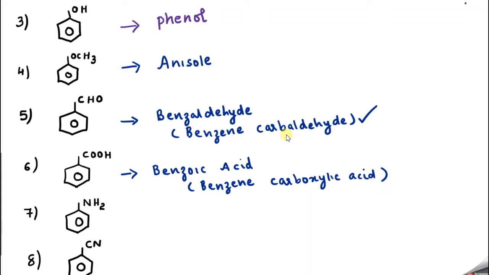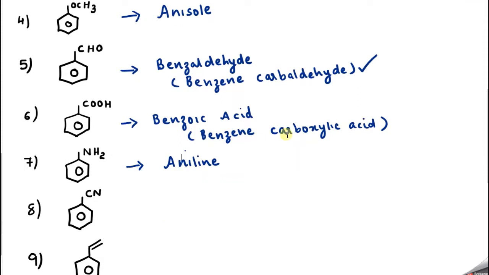Now next one, whenever NH2 groups, that is amino groups, come to the benzene, then it is known by the name aniline. What is that? Aniline. Please learn this, very important. And whenever cyanide groups come to this, the common name is benzonitrile. Benzonitrile. And this is also accepted as IUPAC name.